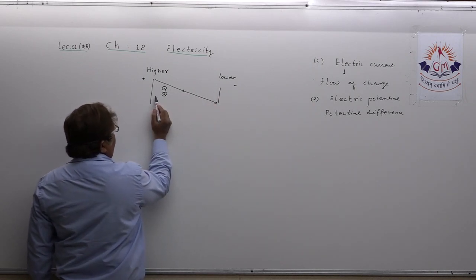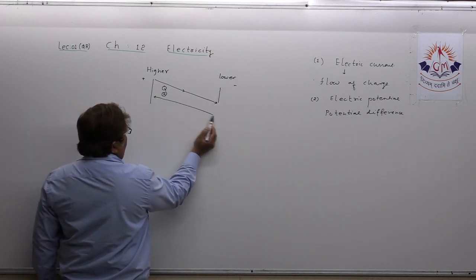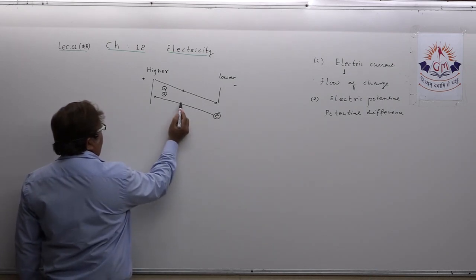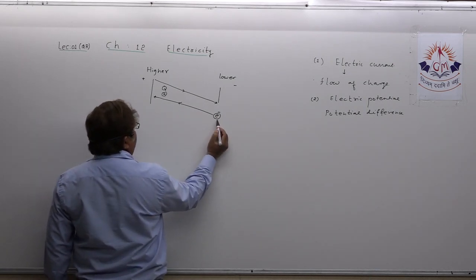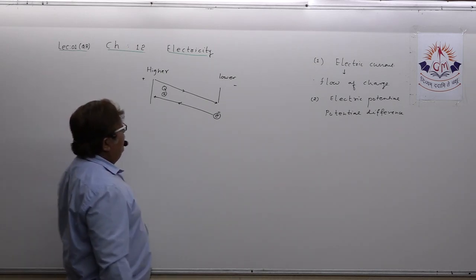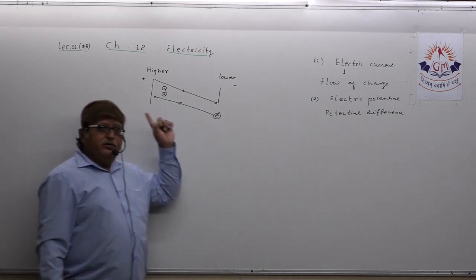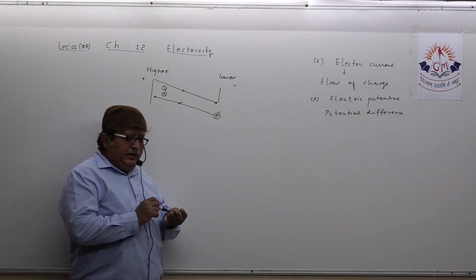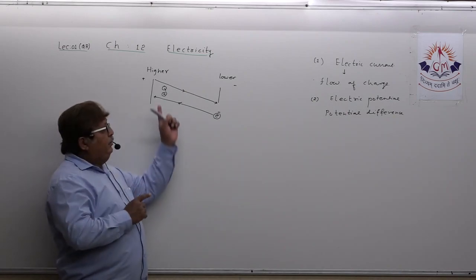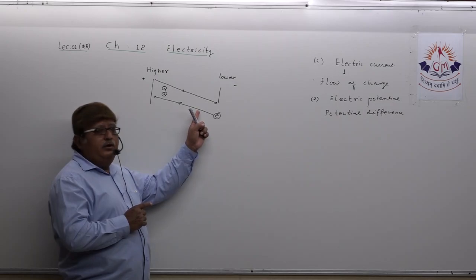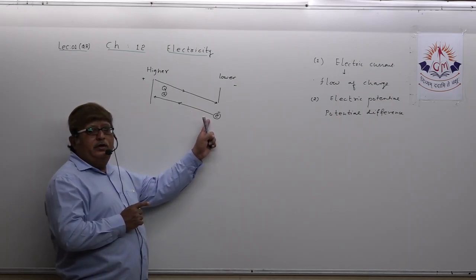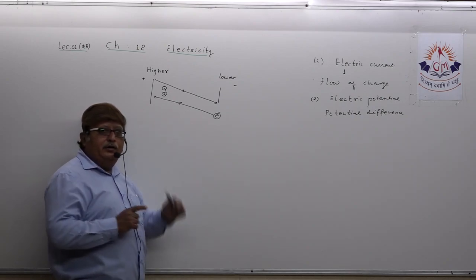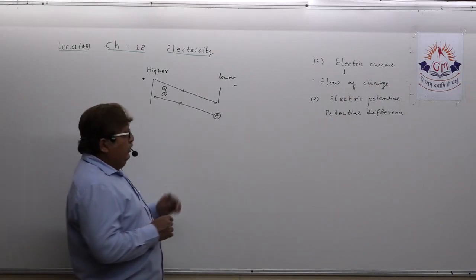Understand? So charge always flows from higher potential to lower potential, and after the discovery of the electron we also said that electron always flows from lower potential to higher potential. Try to understand this. And that's why we have taken the electron as negatively charged. Charge as positive, electron as negative. Charge always flows from higher potential to lower potential, and electron flows in exactly the opposite direction, from lower potential to higher potential. Understood?